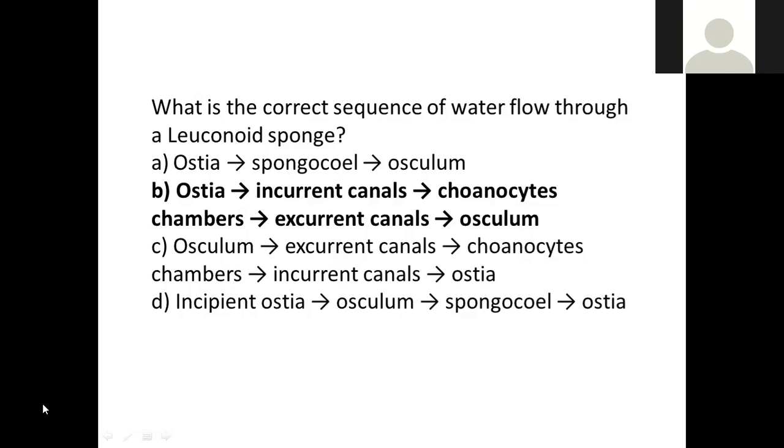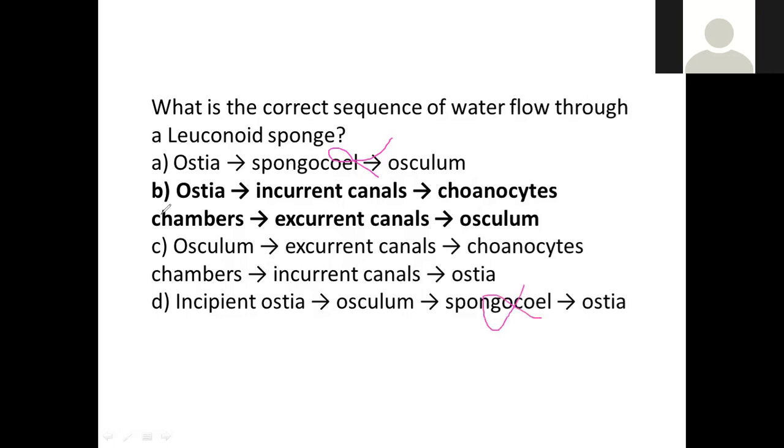What is the correct sequence of water flow through a leuconoid type of canal system? Here also, where you cannot see a spongocoel, that is the leuconoid type. So wherever you see a spongocoel, cut that option. Spongocoel in this one is wrong, spongocoel in this one is wrong. Let's see these two options.